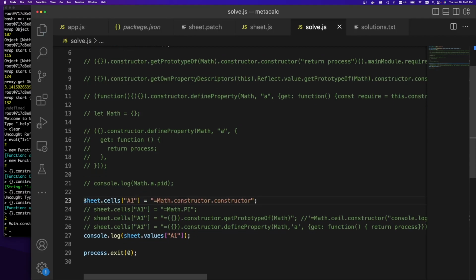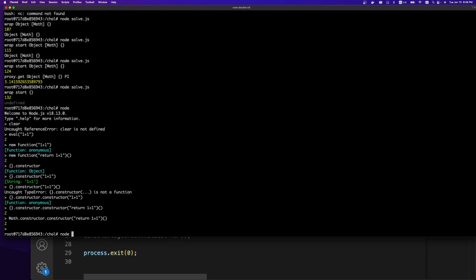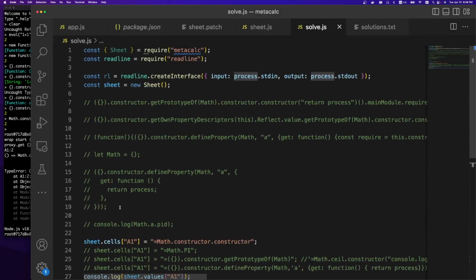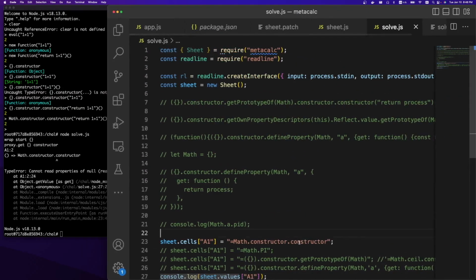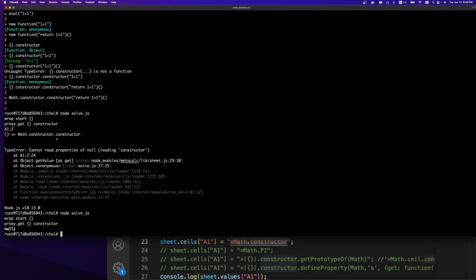We're going to imagine that this is our input, and eventually when we want to submit a solution, we're just going to submit this. This is going to run in the Docker file that was provided, so everything is the same. It just allows us to play with things faster. So if we were to run this with node, I think this is solve.js. For some reason it's not happy. Oh, that's because constructor is null. Cool. We can see math.constructor is null. And this is our return right here.